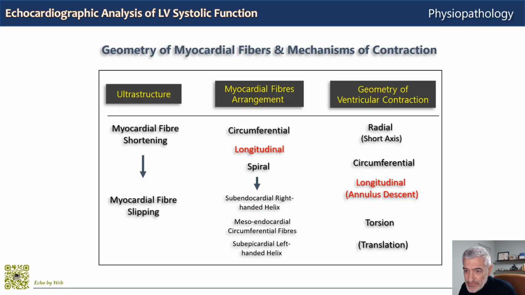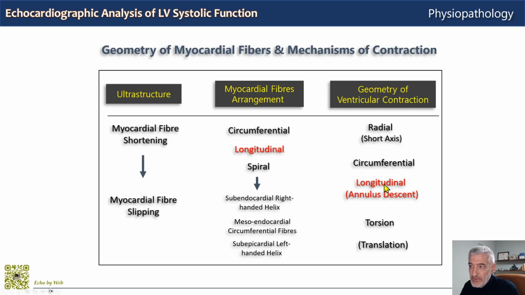The arrangement of myocardial fibers comes into shortening along different vectors: radial, circumferential, and longitudinal. We also have apical torsion, which can be analyzed with echocardiography using deformation analysis, but is kind of complicated. It's certainly not part of routine examination. Now, ejection fraction, my main measure for left ventricular systolic function mechanics, measures global function. So it is the result of these different vectors: radial, longitudinal, and circumferential fiber shortening.